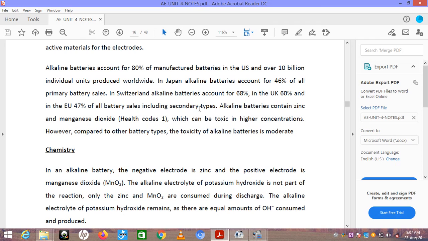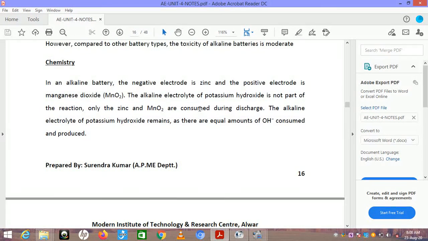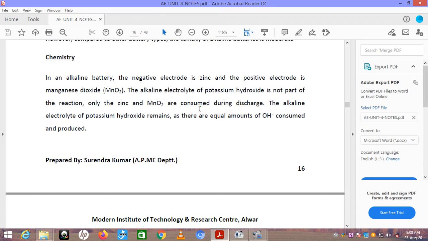Now, the chemistry of the alkaline battery. In an alkaline battery, the negative electrode is zinc and the positive electrode is manganese dioxide. The alkaline electrolyte of potassium hydroxide is not part of the reaction. Only the zinc and manganese dioxide, MnO2, are consumed during discharge. The potassium hydroxide electrolyte remains, as equal amounts of OH negative ions are consumed and produced.